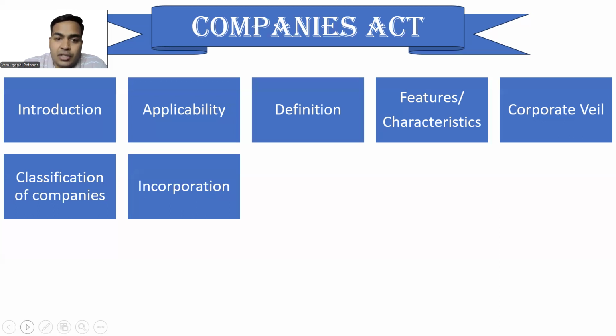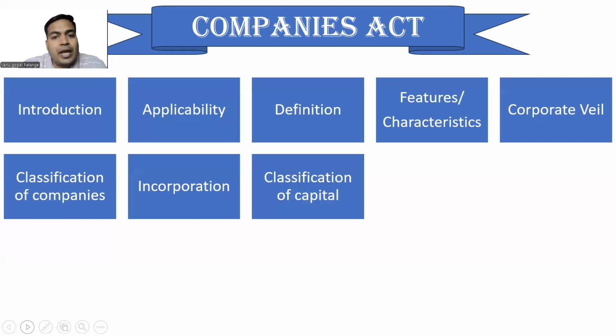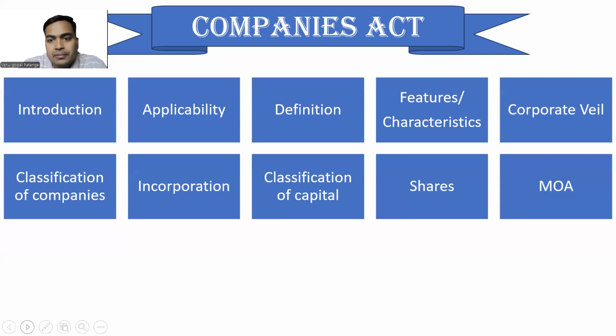Incorporation, how a company can be incorporated. Classification of capital, thereafter shares. Memorandum of Association, which is the constitution of the company, the charter of the company. Like natural persons are governed by the Constitution of India, similarly the company, an artificial person, is governed by the Companies Act and its own MOA, Memorandum of Association. We'll learn about that as well.